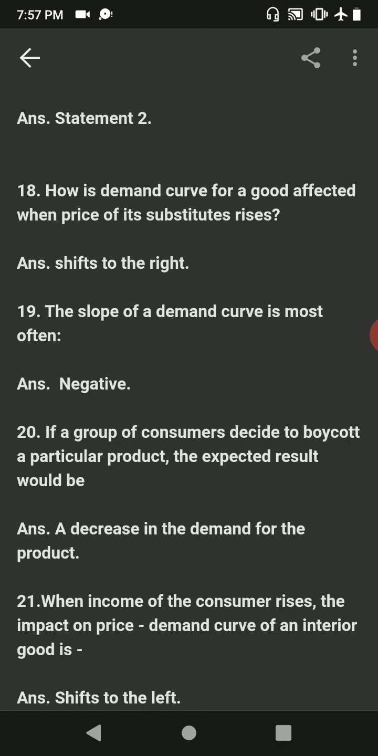The requirement is to identify the effect of a boycott on demand for a good. Our answer is correct because a boycott means less people are purchasing the good. Therefore, demand is decreased. Question number 21. When income of the consumer rises, the impact on price demand curve of an inferior good is. Answer is shifts to the left. When income of the consumer increases, demand for the inferior goods decreases, due to which demand curve shifts leftwards.